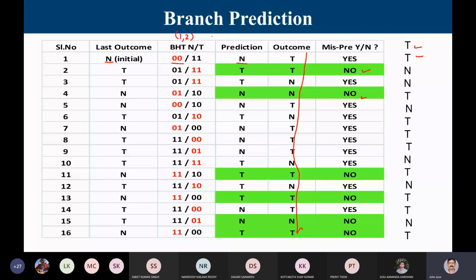Now similarly, if you are going to have a 2-2 type predictor, what will I do? I am going to check the outcome of the last 2 branches. So how will my branch predictor table look? My branch predictor table looks like 0,0, 0,1, 1,0, and 1,1. Let me make it clearer. Okay, this is the 1-2 table.